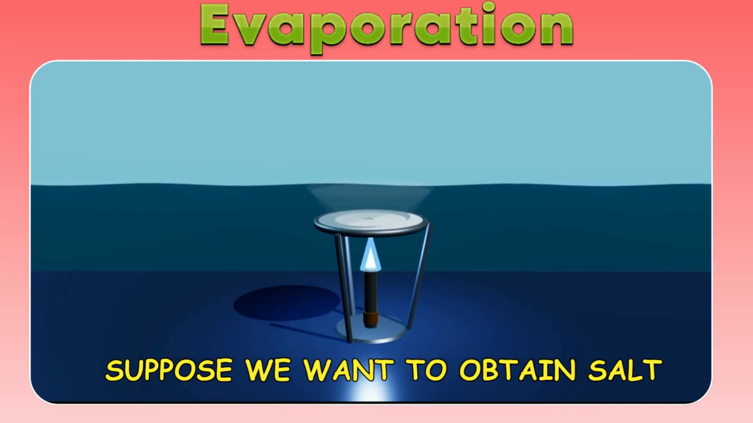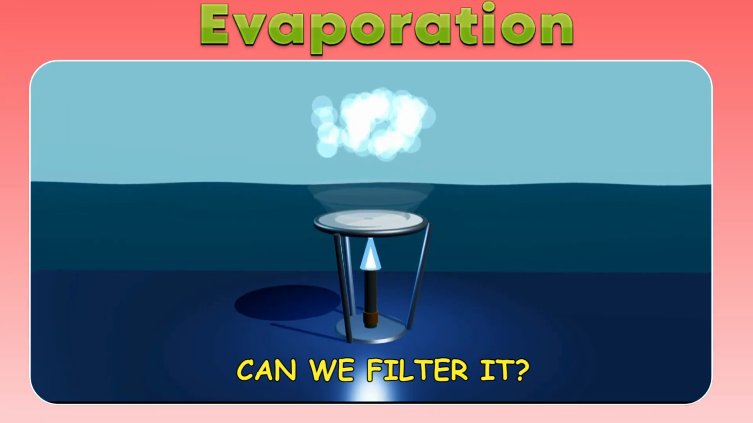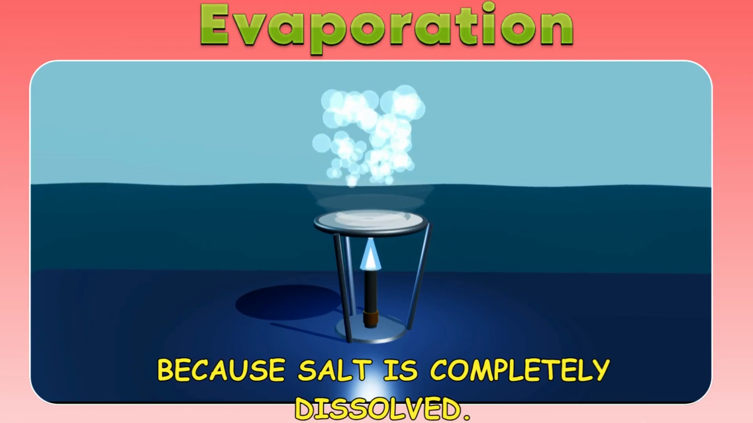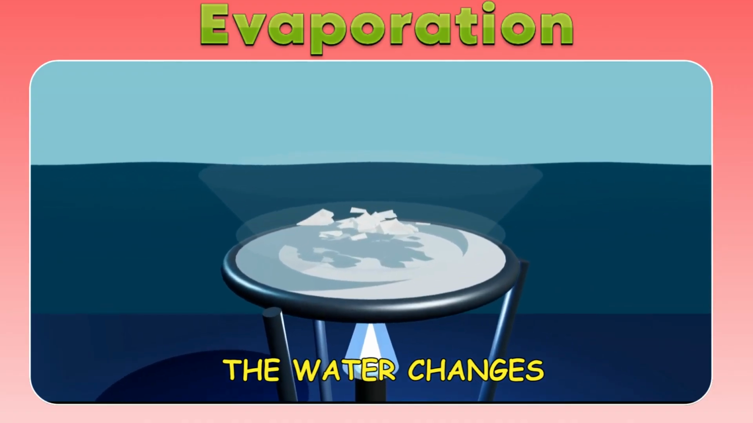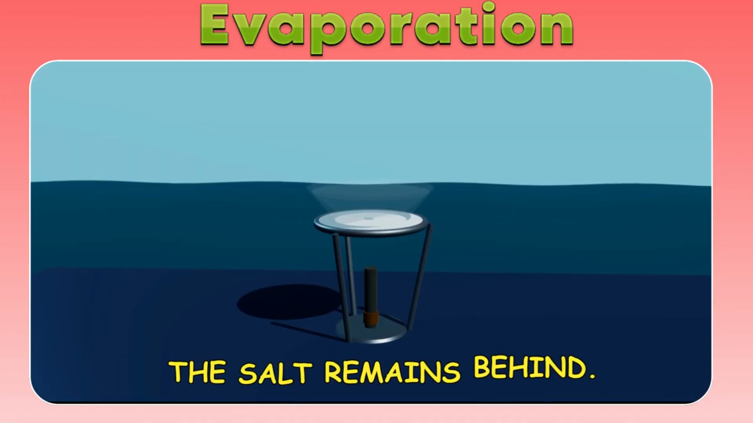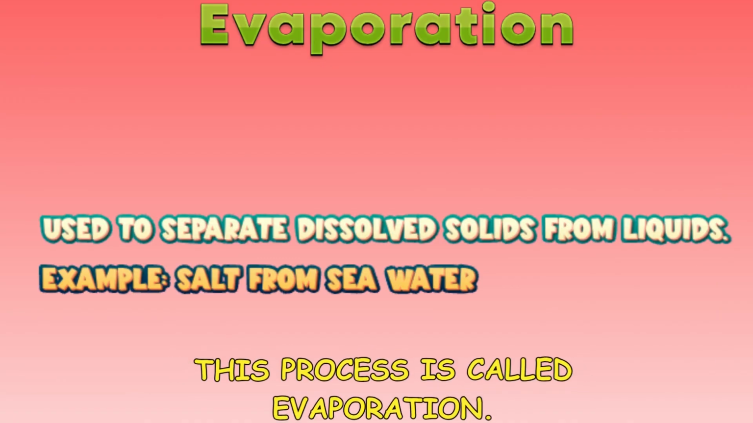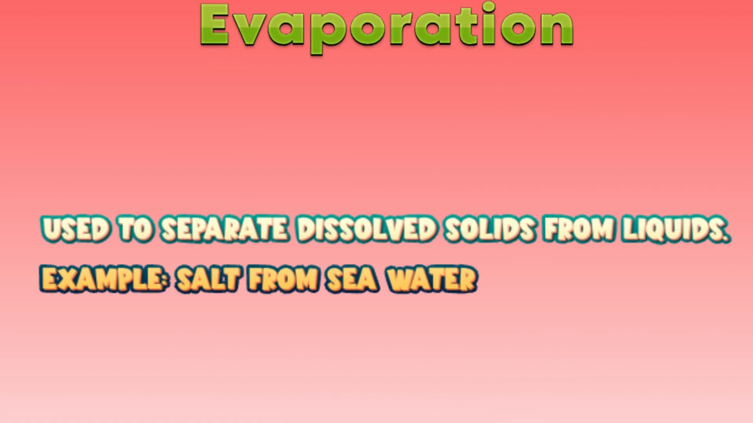Suppose we want to obtain salt from seawater. Can we filter it? No, because salt is completely dissolved. Instead, we heat the water. The water changes into vapor and escapes. The salt remains behind. This process is called evaporation.